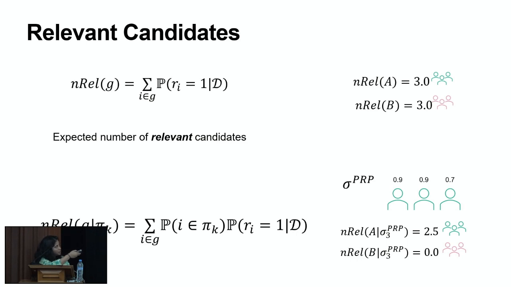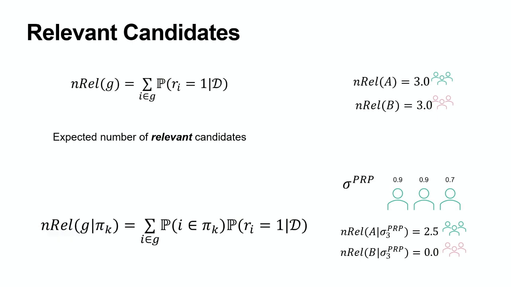Because it's a Bernoulli distribution, the number of relevant candidates in expectation would just be the sum of the probabilities, so that for both Group A and Group B, there are 3 relevant candidates in expectation. We can also compute this lower quantity, which is the number of relevant candidates in expectation given a ranking sigma. So this is the PRP ranking at position K equal to 3.